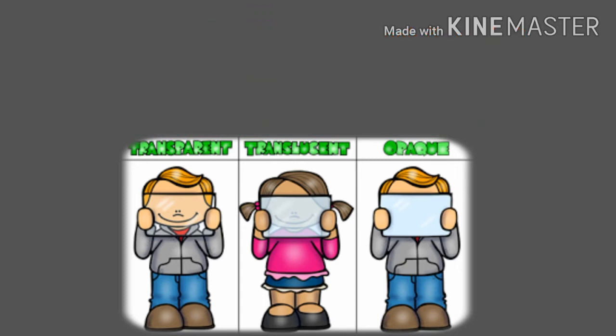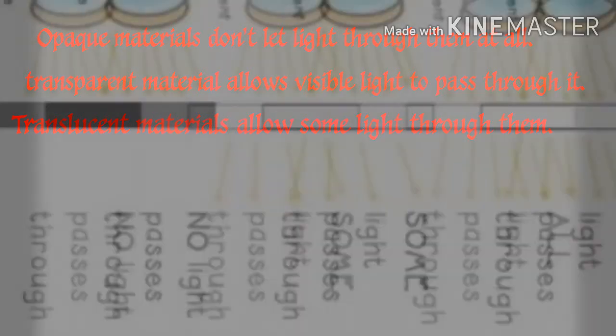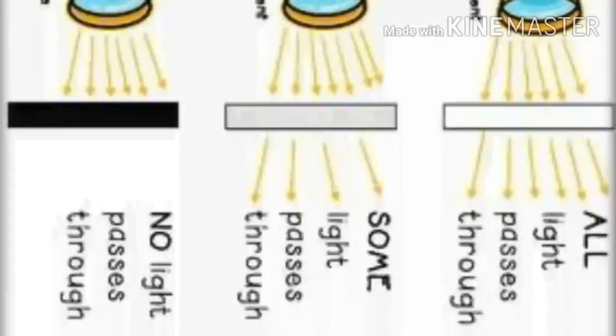That type of material is known as a translucent material. So, a transparent material allows the passage of light, an opaque material completely blocks the passage of light, and a translucent material partially blocks and partially allows it.